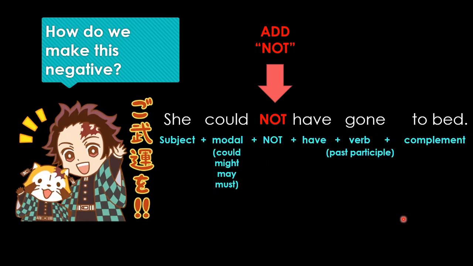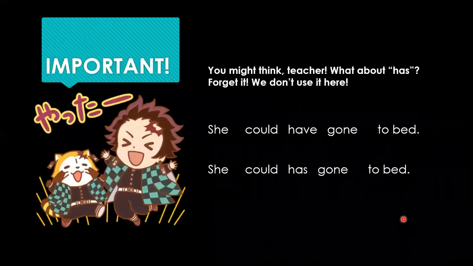Okay. So remember the placement of the not is right after the modal. And this is your structure for negatives. Make sure you have this one down too, just to facilitate you making your own examples. Okay. So we move on. We have to highlight a few things. Okay, this is very important.